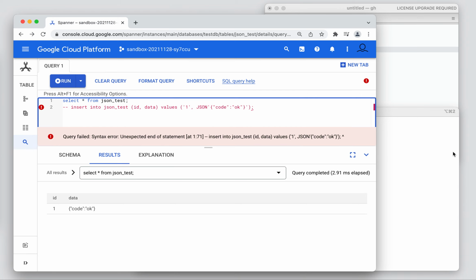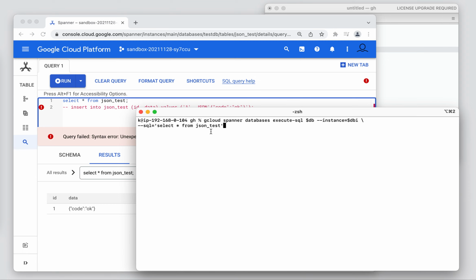For this I have a terminal and I have prepared this command: gcloud spanner databases execute SQL, provide database, instance ID, and select everything from JSON test. Let's run it. And yeah, I have ID1 and code.